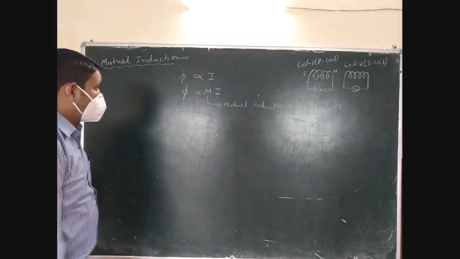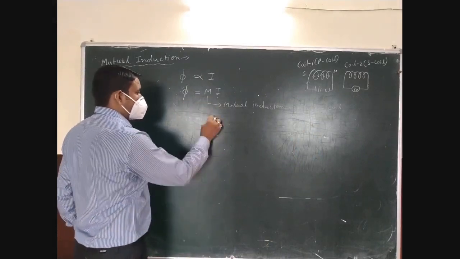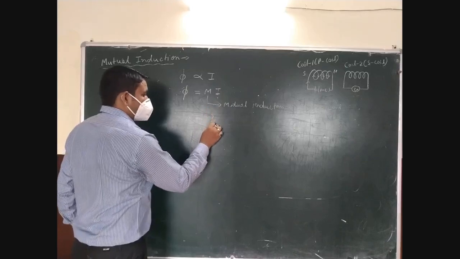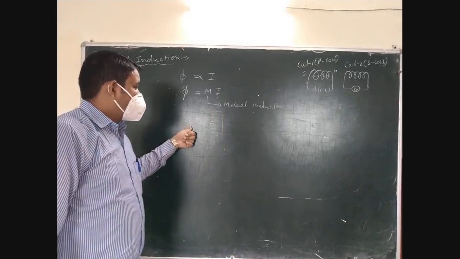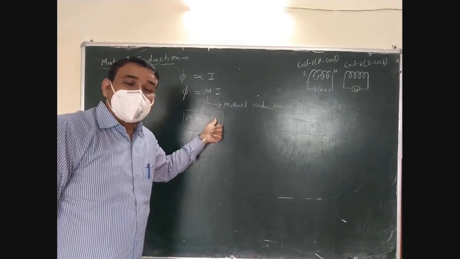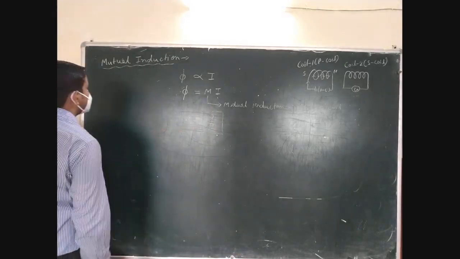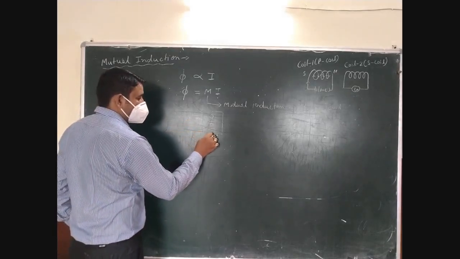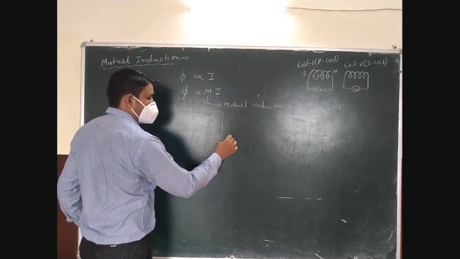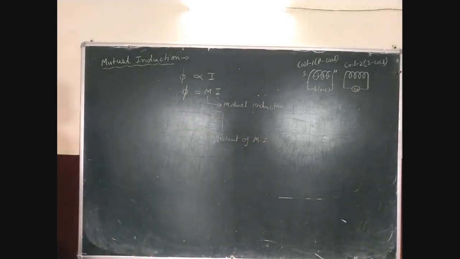Now from here you can easily derive a relation for the mutual inductance, that is M equals phi upon I. So you can define mutual inductance as the ratio of the flux to the current moving through the first coil. This is also called the coefficient of mutual inductance. Now we understood about the coefficient of mutual inductance.